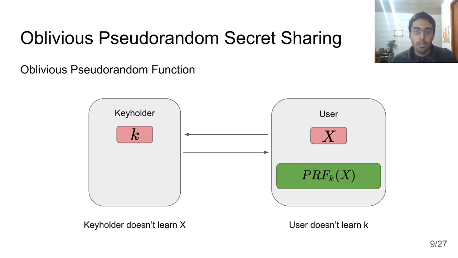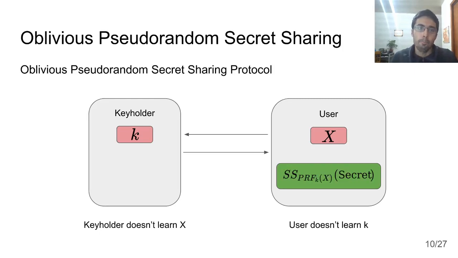And the goal is that all of this happens while the key holder learns nothing about the user's element x, and the user remains completely oblivious to the key holder's key k. Now, an Oblivious Pseudorandom secret sharing protocol is somewhat similar, but has a key difference. The user obtains not the pseudorandom function, but a share of some public or maybe private secret.